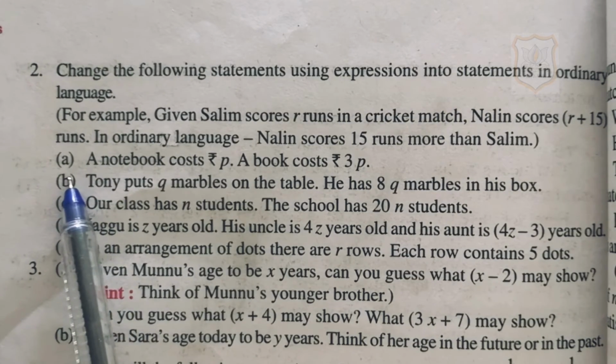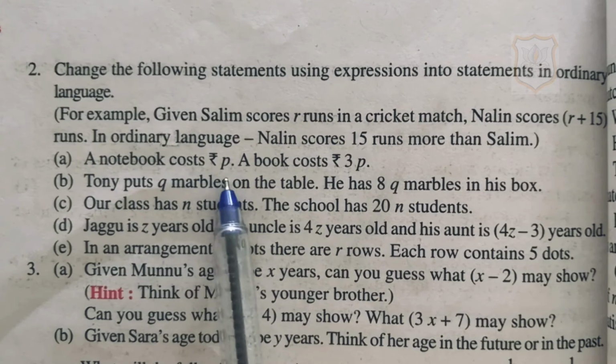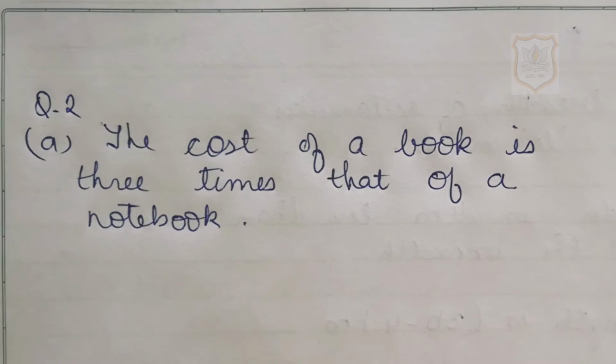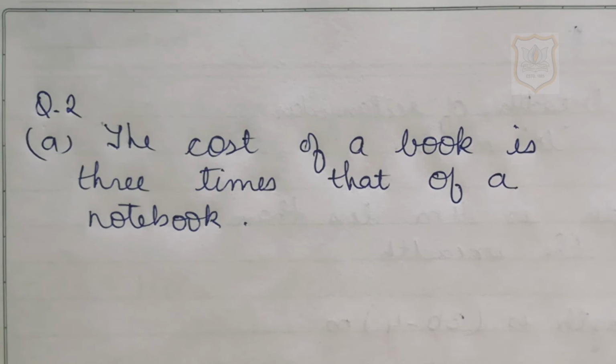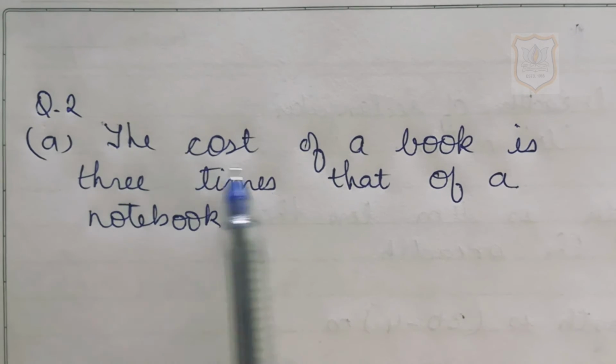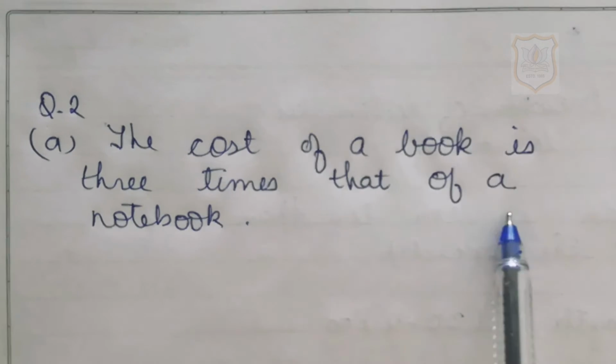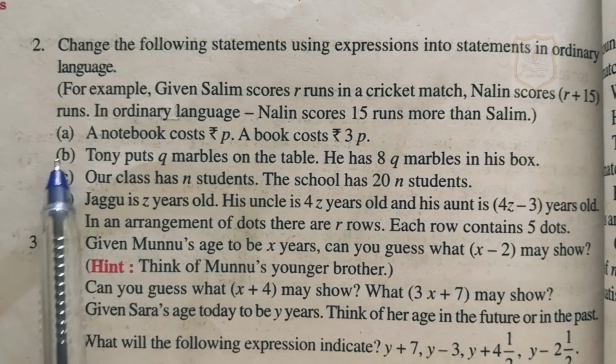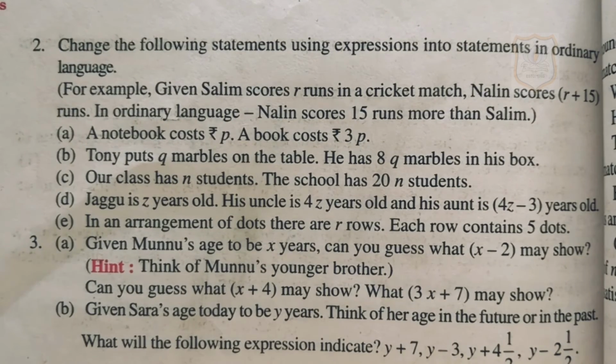A part of question number 2. A notebook costs rupees P. A book costs rupees 3P. Now students, in this A part we will write the statement with expression using ordinary language. The answer is: the cost of a book is 3 times that of a notebook. B and C part of question number 2 you have to do by yourself.